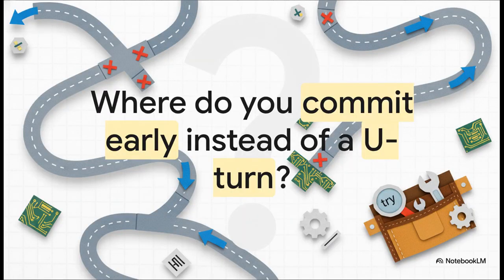Which leaves us with a final thought to apply to your own daily work. Go ahead and open up your current Haskell projects. Where else in your codebase are you committing to a parsing path way too early? Look really closely at anywhere you're using the many or some combinators. Are there places where a greedy parser might be eating tokens it shouldn't, leaving your program totally vulnerable to a fatal crash simply because a try function is missing? Mastering this programmatic U-turn is one of those absolutely crucial steps that separates novice scripters from true functional programmers. It empowers you to handle the messy, unpredictable reality of real-world data with absolute elegance.